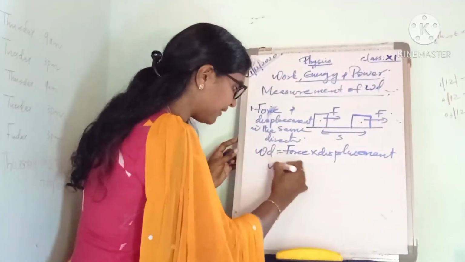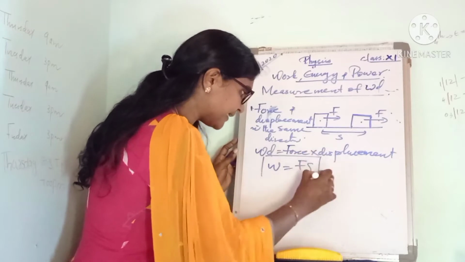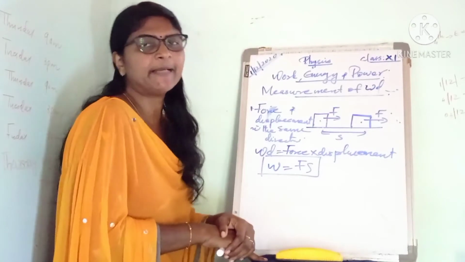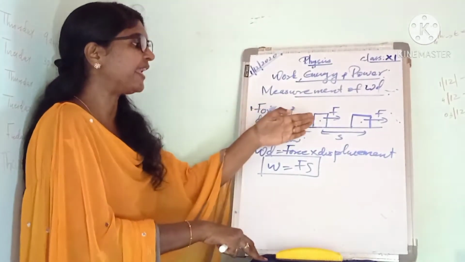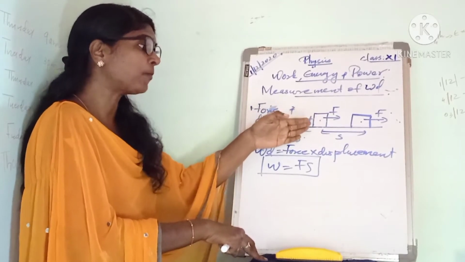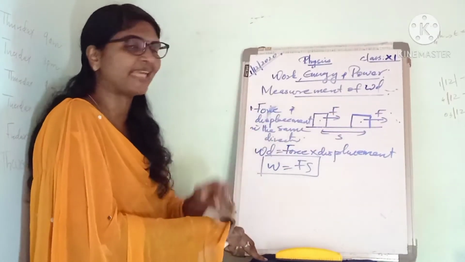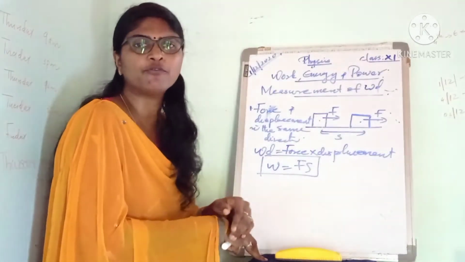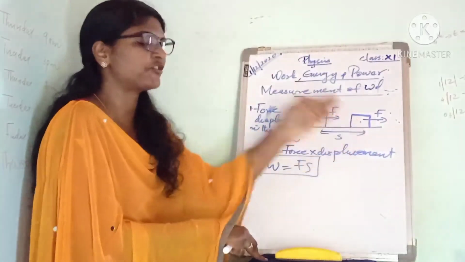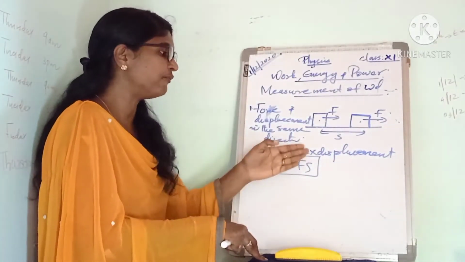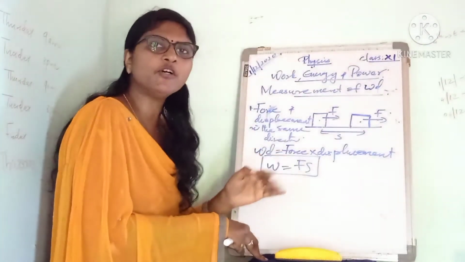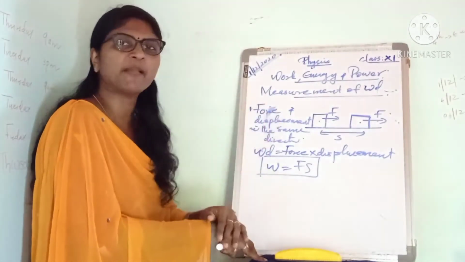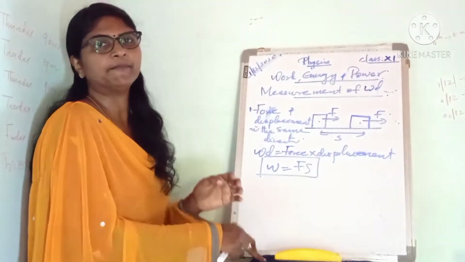So we can write W is equal to F into S. Here we are applying a force F on a block and the block moves in the direction of force through a distance S. So work done is equal to force into displacement, or W equal to F into S. This is the measurement of work done if the force and displacement are in the same direction.